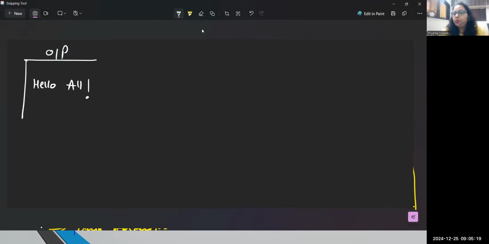Now to write this output, let's write the code. How can we start in Java? Do you remember, as I told you, in Java every program you can start with the class template. So very first, we need to design a class. How are you going to write a class? Always remember. Now, a few terms I will be explaining today only with respect to this code, and we are going to learn them in depth, so don't worry about any part.